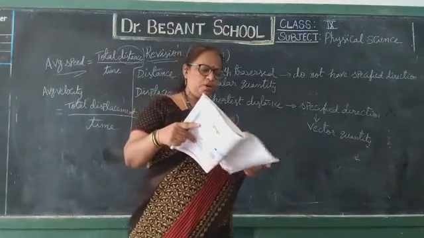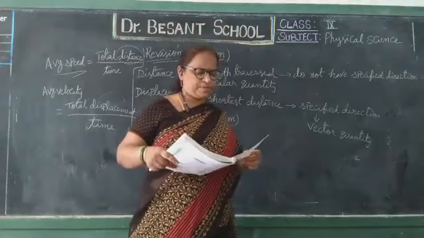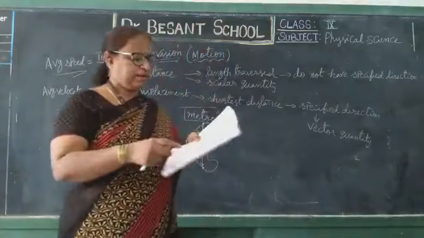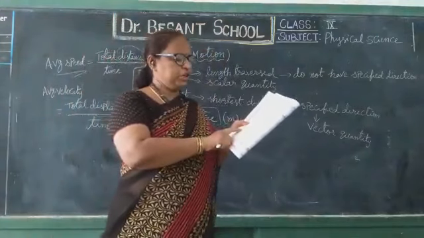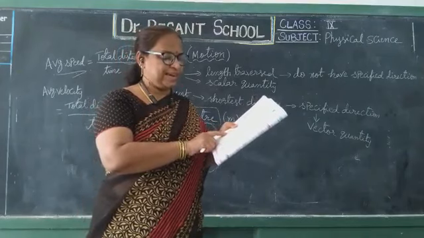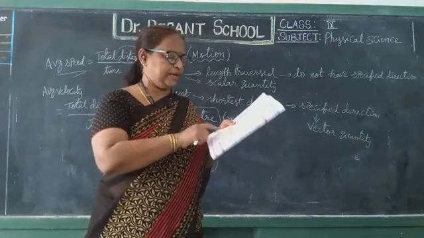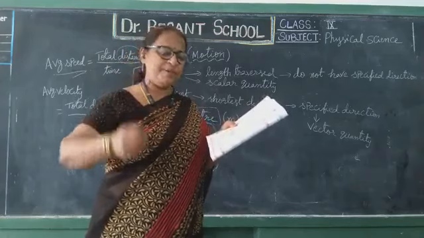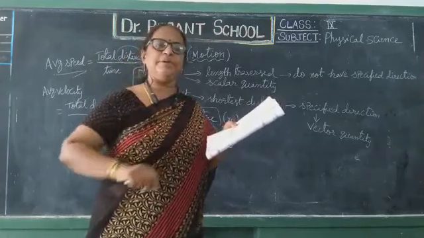So we have learned in non-uniform motion there will be 3 types. If you see here, table 2, page number 10, in 0 seconds the distance covered is 0 meters. In 1 second the distance covered is 1 meter. 2 seconds 4 meters, 3 seconds 9 meters, 4 seconds 16 meters.